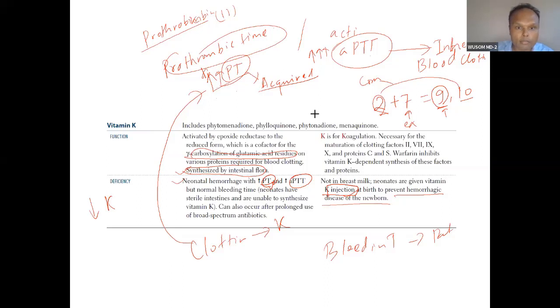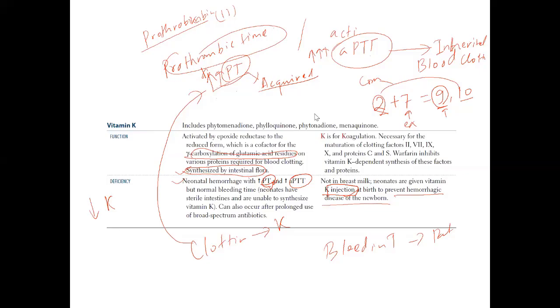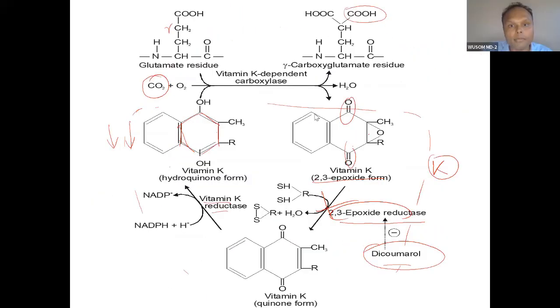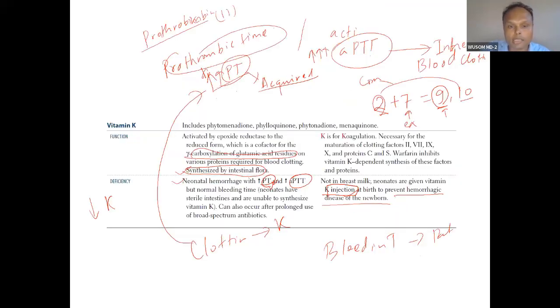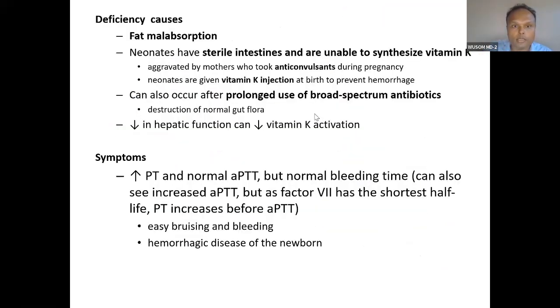Did you understand vitamin K? Yes, sir. So this is the function of vitamin K. Vitamin K is an integral part of the bleeding system, this coagulation cascade. You need to understand the coagulation cascade. You need to understand the tests of coagulation. There are two types of test. First is clotting test. Another is bleeding test. You have to understand bleeding test will be normal in vitamin K deficiency. The clotting parameter will be affected.